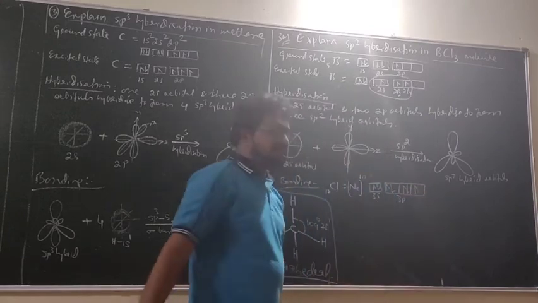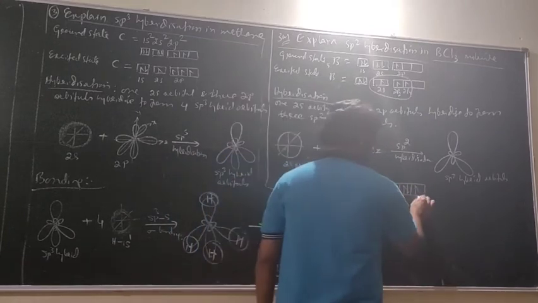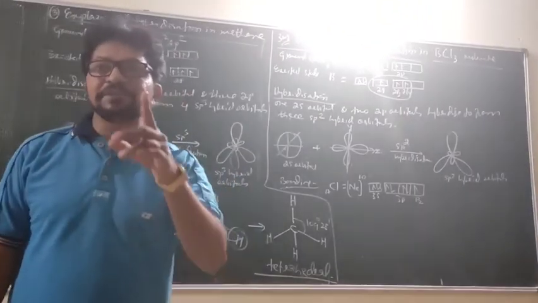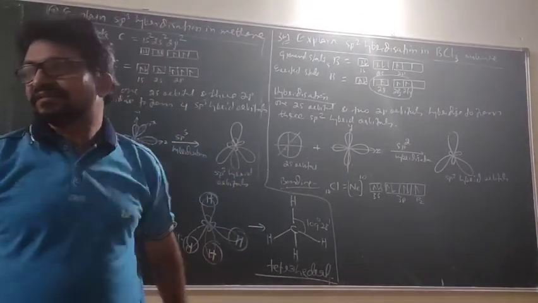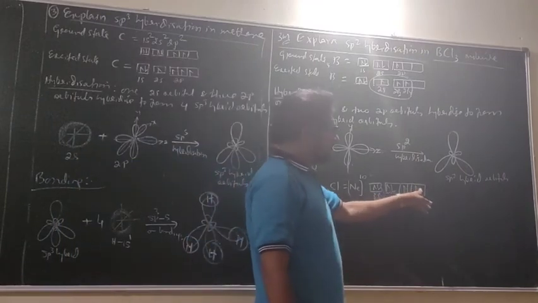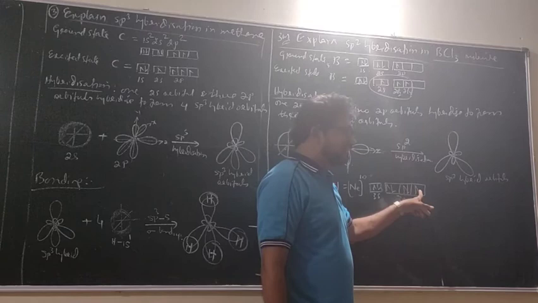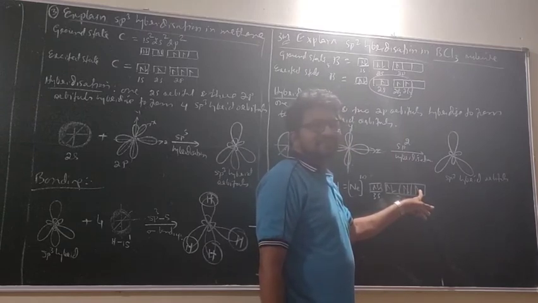See this, this is the z-axis. Pz for bonding. Bonding first priority, z-axis. So how many electrons are needed here? 1 electron. And which orbital is it? P orbital.